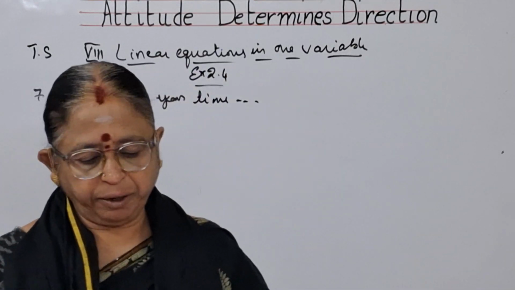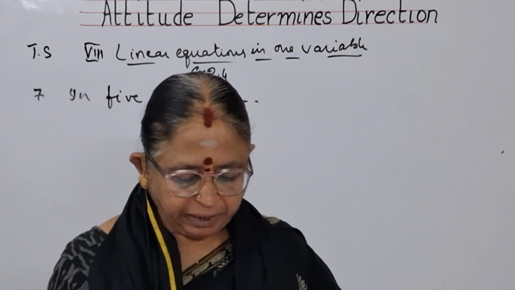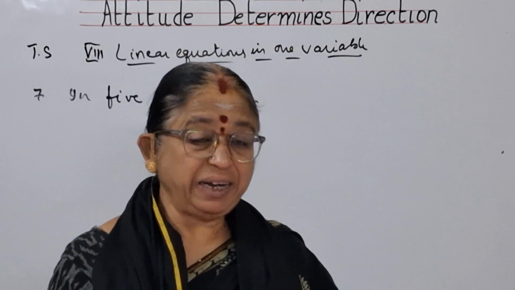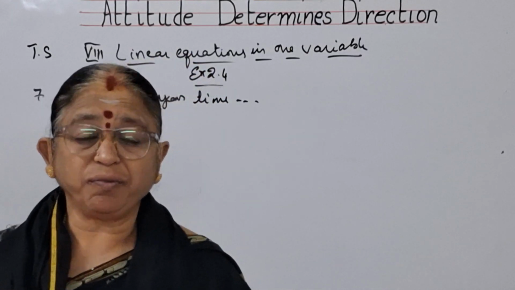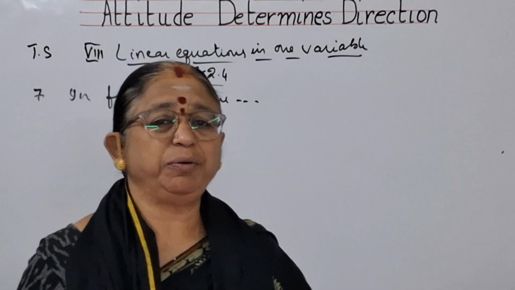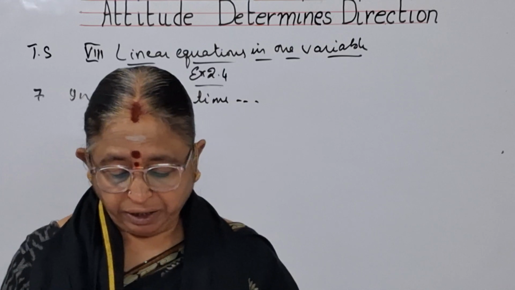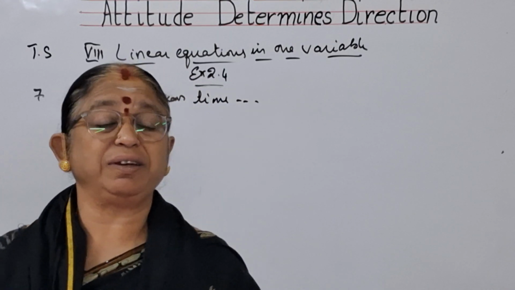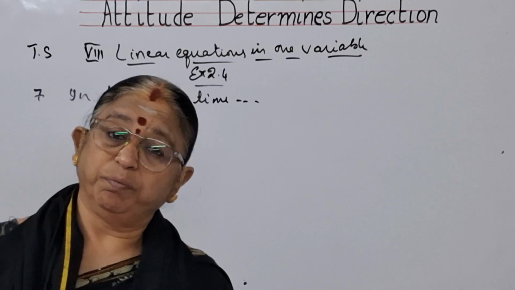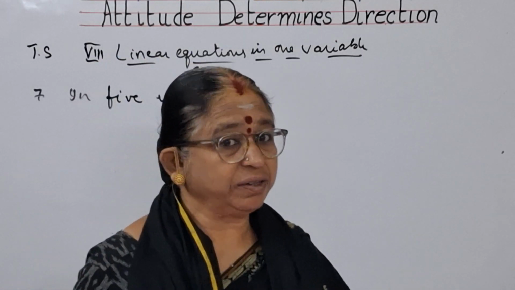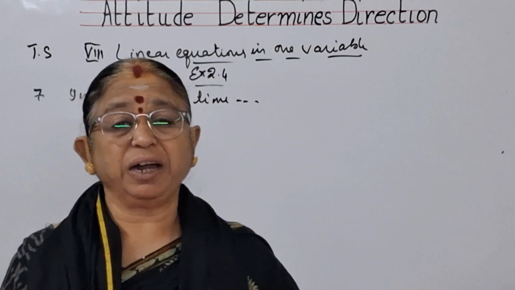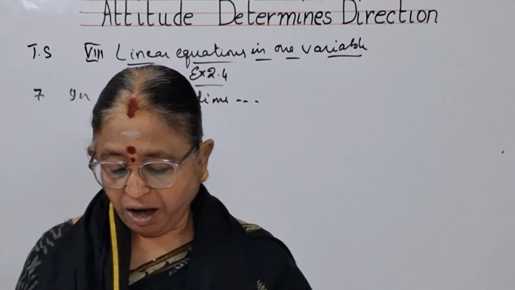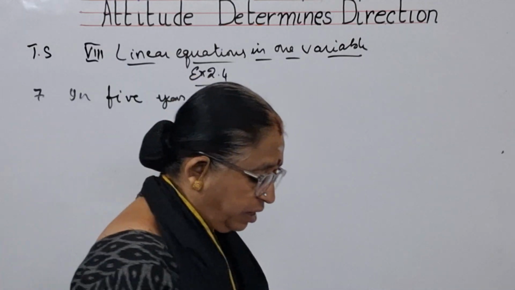In 5 years' time, Reshma will be 3 times as old as she was 9 years ago. Means after 5 years, whatever will be her age, that will be 3 times as old as she was 9 years ago. Means before 9 years, what was her age? 3 times of that age will be Reshma's age after 5 years. How old is she now?